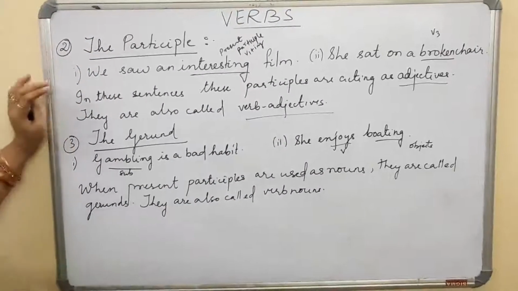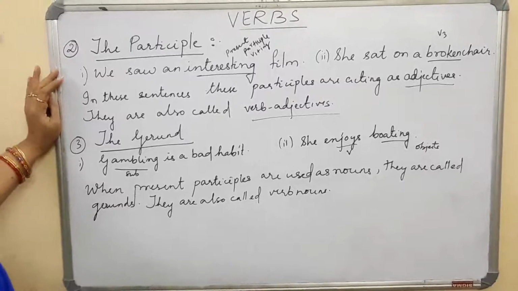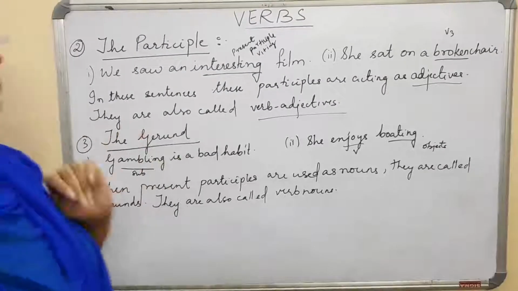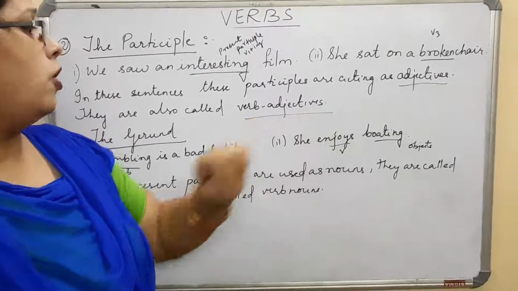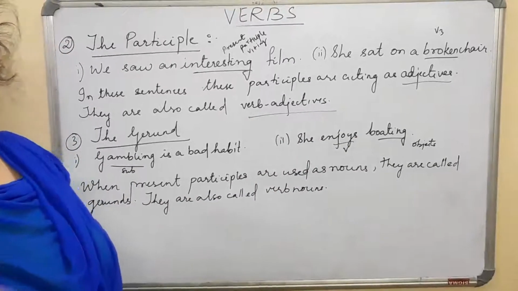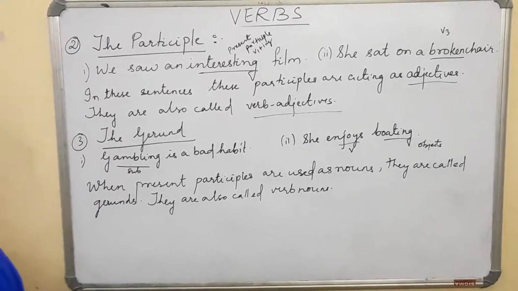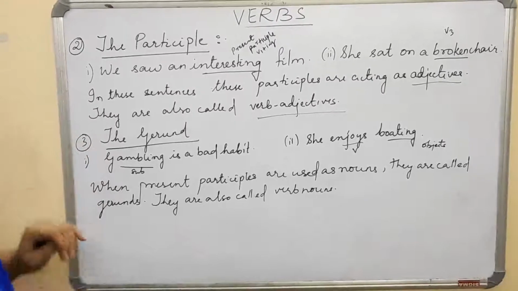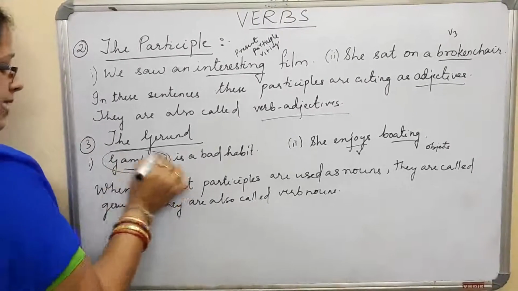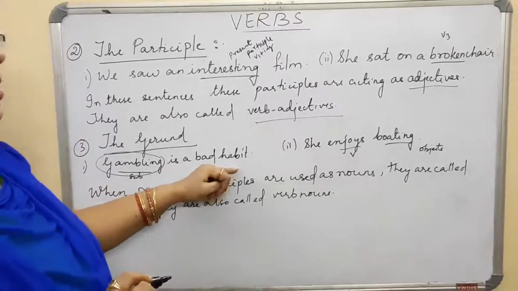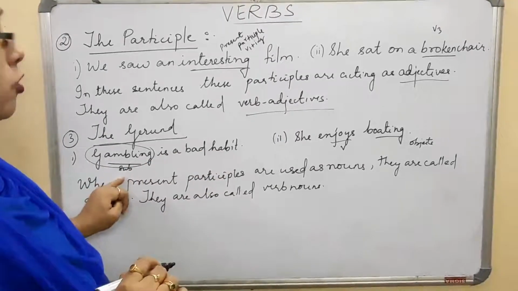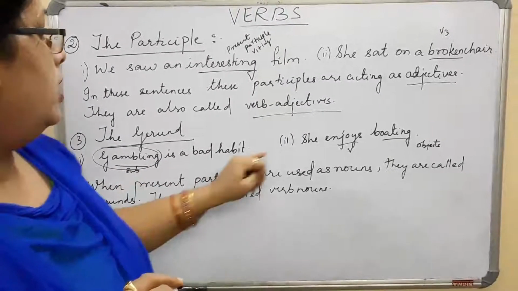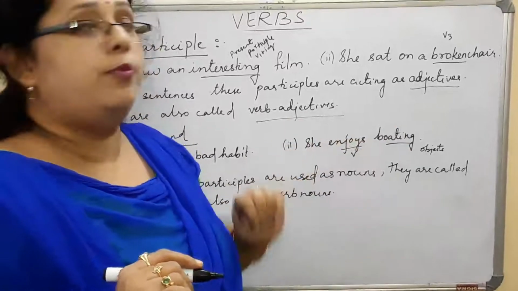The next part is the gerund. Now what is a gerund, you see? Gambling is a bad habit. She enjoys boating. Gliding is my favorite hobby. In these sentences, gambling is the subject of the sentence, but it is also known as a gerund. And here, she enjoys boating.